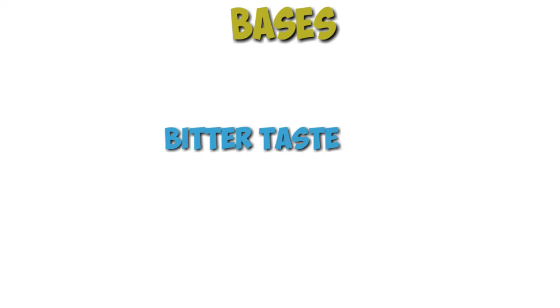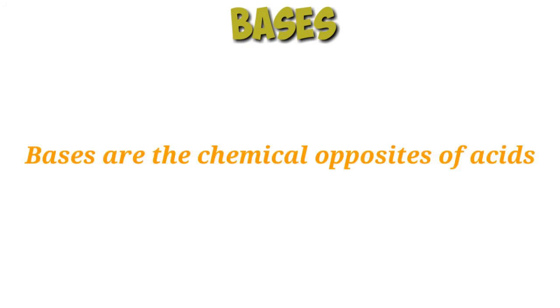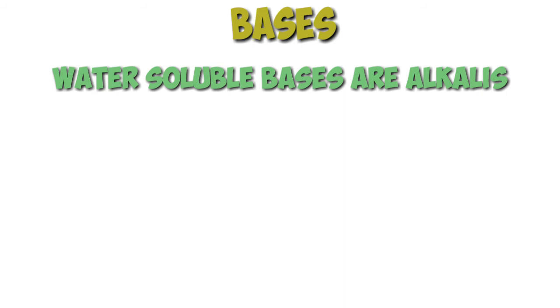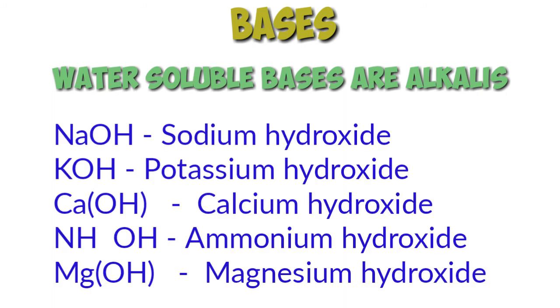Bases. Bases are those chemical substances which have a bitter taste. Bases are chemically opposite of acids. A base is a chemical substance which can neutralize an acid. Sodium hydroxide, calcium oxide, calcium hydroxide, ammonium hydroxide, sodium carbonate, calcium carbonate, sodium hydrogen carbonate are examples of bases. Water-soluble bases are called alkalis.